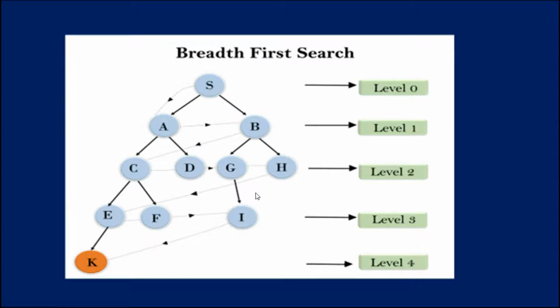We know the time factors need to be analyzed for performance measure, right? For time complexity, the time complexity of the BFS algorithm can be obtained by the number of nodes traversed in BFS until the shallowest node, where d is the depth of the shallowest solution and b is the number of nodes at every state.